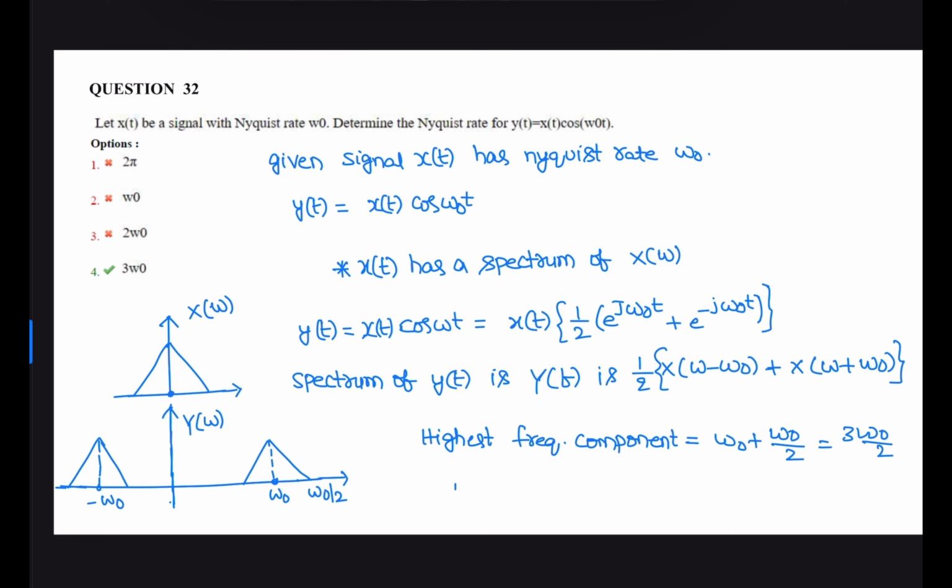The Nyquist rate is 2 times the maximum frequency component, so that is 2 times 3 omega naught by 2. Therefore, the Nyquist rate for the signal y of t is 3 omega naught. Correct option is 4.